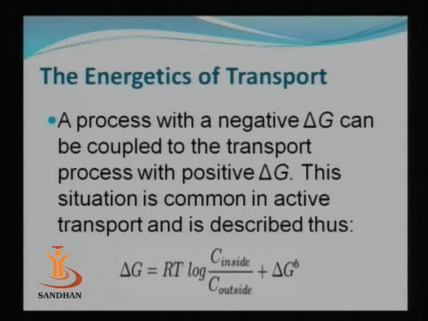Suppose the first part of that formula, RT multiplied by log C inside divided by C outside, is positive, then the process is unfavorable, but we can make it favorable by addition of delta G, and if that delta G is negative, then the overall delta G will be negative and the process can be made favorable. Other than this, there are various other factors which affect the laws of transportation, and among those factors, the charge of the molecule is important.